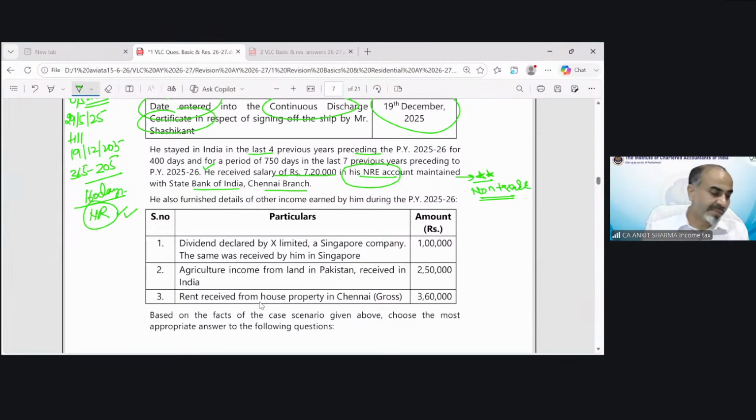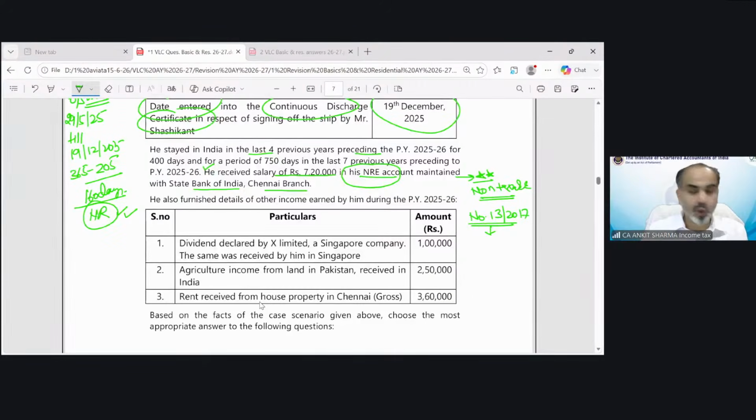And this circular number 13/2017 exempts this income from the taxability. Now you must be thinking, where has the circular been mentioned? In the study material and in the notes. Both the circular and this provision have been mentioned.